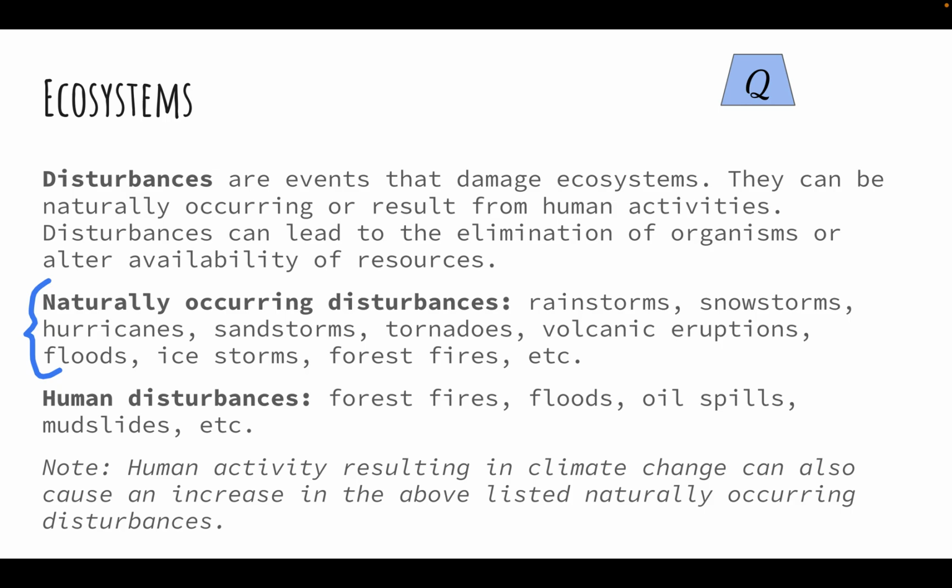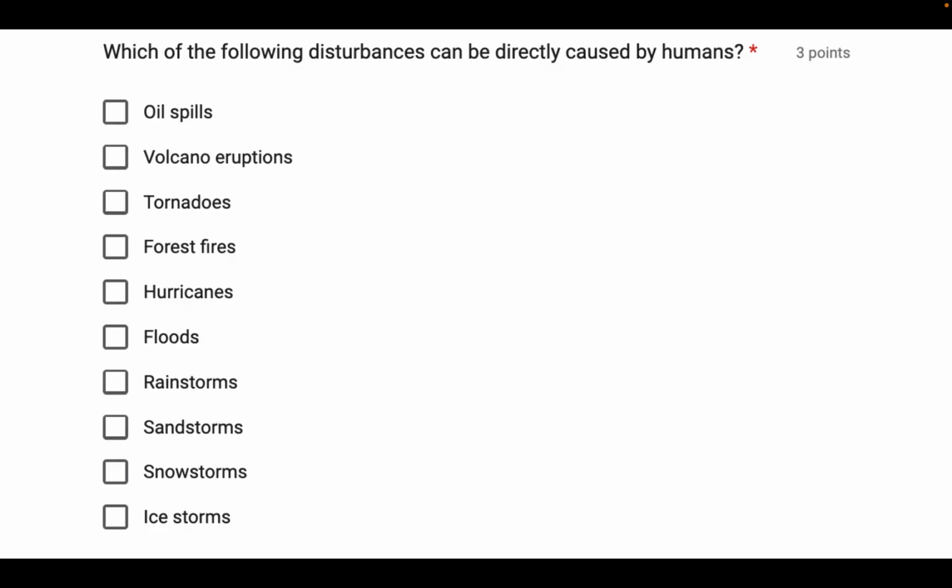So let's have a practice question on this, where we need to categorize which of the following disturbances can be directly caused by humans. So forget the ones that can be indirectly caused by humans, just consider directly. Oil spills, these can be directly caused by humans. Volcano eruptions, I don't have the technology to do that. Maybe you do, but I don't consider this something that can be caused by humans. Tornadoes, same thing. Forest fires, that's a really easy example. Of course, humans can cause forest fires. Hurricanes, maybe indirectly, but not in a direct way that can be observed or proven.